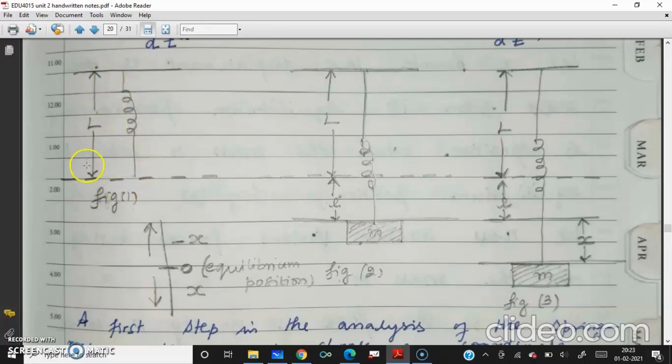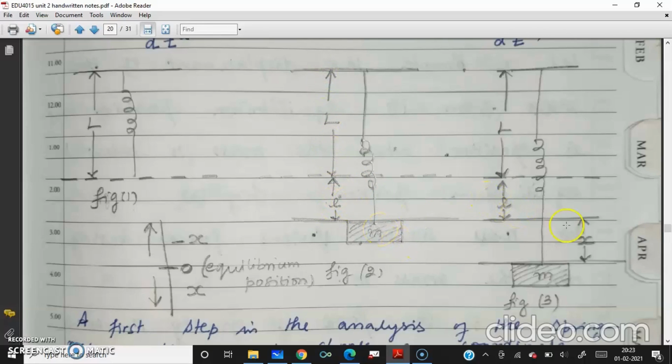So the length of the original position is L. Now a mass is attached to the spring. Because of the mass, the original position now expands. The spring stretches by an extra length L. The original was L, and this is the stretching of the spring due to the mass hanged.